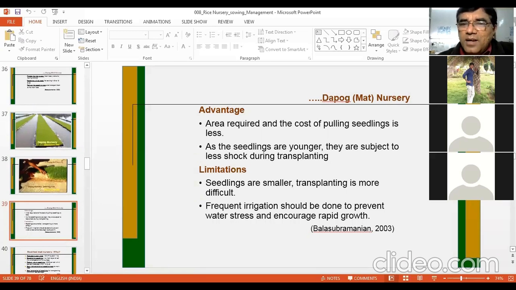As the seedlings are younger, they are subject to less shock during transplanting, so they establish very fast. Limitations are that seedlings are smaller. Transplanting is more difficult if you are doing it by hand. Frequent irrigation should be done to prevent water stress and encourage rapid growth. So this is the depot nursery, and it is being used in many countries, very common in East Asia.